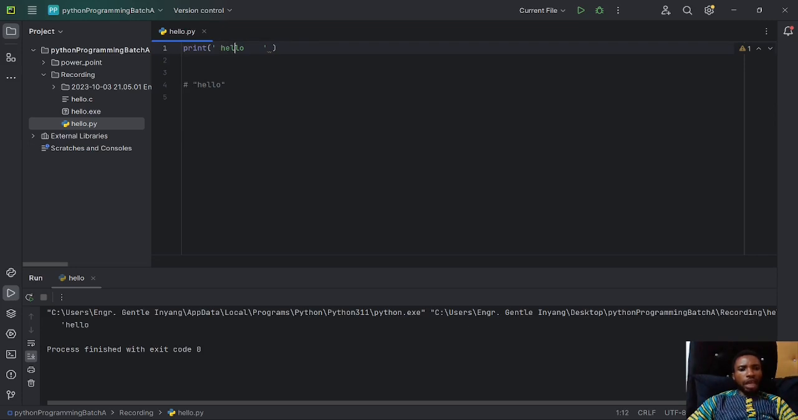Let's say after this "hel", I want to break the "lo" to the next line. So I'm just going to pass slash n here. This means after the L, the LO should come to the next line. So running this, we have "hel" and we have "lo" on the next line, right?